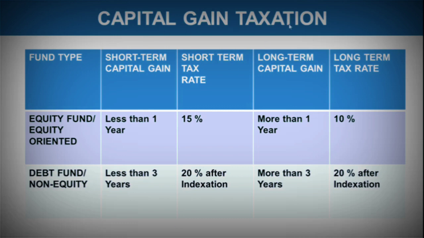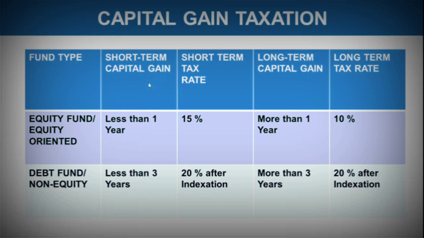Let's see over here, capital gain taxation. Here I have mentioned fund type, which is any kind of equity fund or equity oriented fund. When we consider an equity or equity oriented mutual fund, we mean that more than 65% of the investment should be in the equity asset class. When we consider a debt fund or non-equity fund, it means more than 65% should be invested in non-equity instruments, in debt instruments.